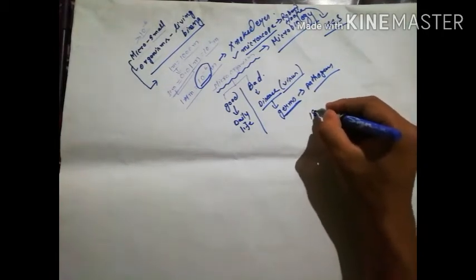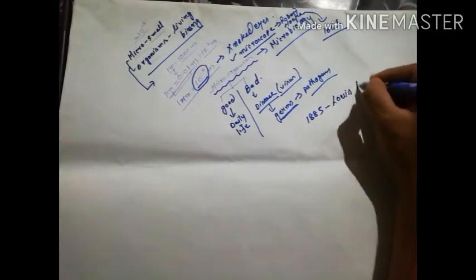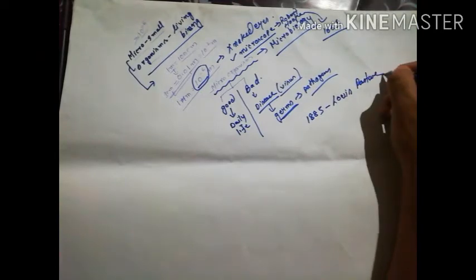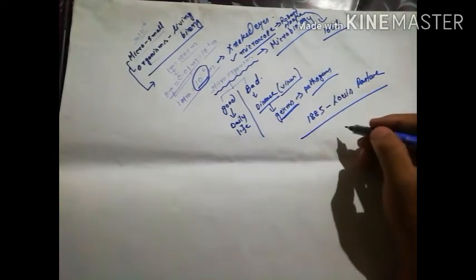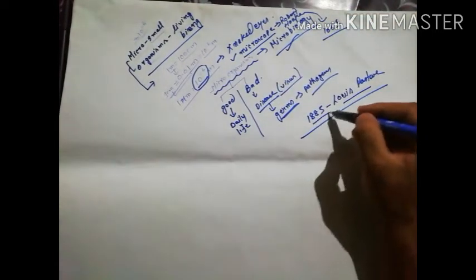He was an English scientist, and then later on a scientist named Louis Pasteur founded the science of microbiology, the study of microorganisms, in the year 1865.